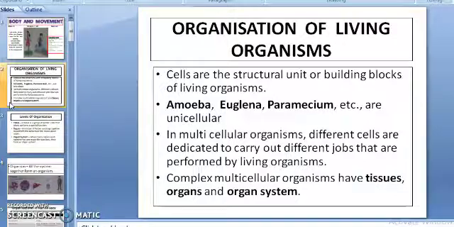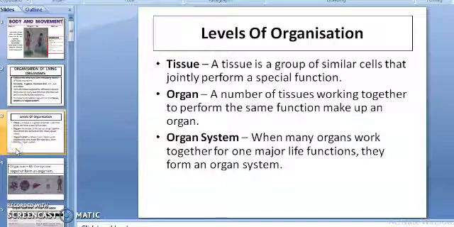Now, see the levels of organization. In multicellular organisms, cells form tissues. Now these tissues join together to form organs, and organs work together to form an organ system. And there are several organ systems together. They form an organism. So let's discuss cell. You all know the structural unit of life, the building blocks of a body.